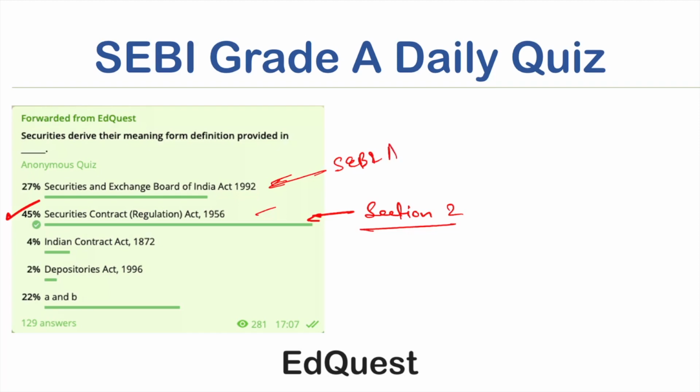But if you read the definition of securities in the SEBI Act, it says that whatever has been defined in the Securities Contract Act shall be considered a security for the SEBI Act. So that is why the ultimate answer for this question becomes the Securities Contracts Regulation Act of 1956. So this was one simple question. Let us move to the third question.